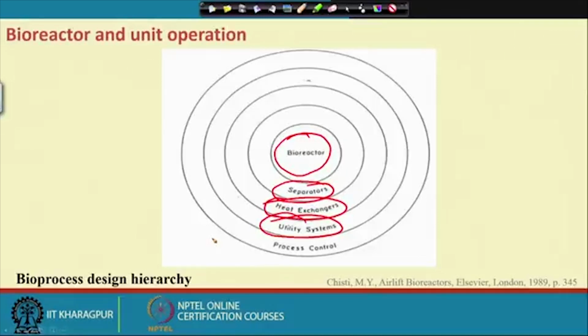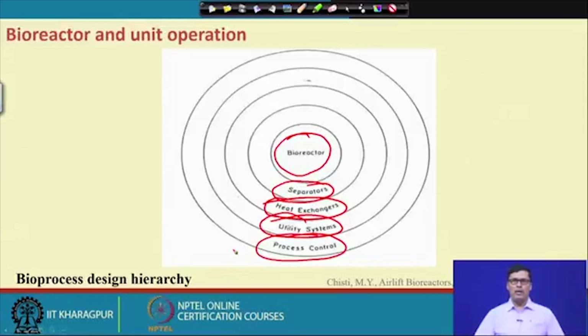All this comes under utility. Then process control is another important part of operating the process. We have to maintain the temperature, the agitator speed, and in some cases the pH of the solution. These all come under unit operations.